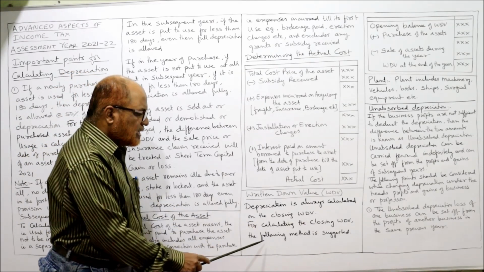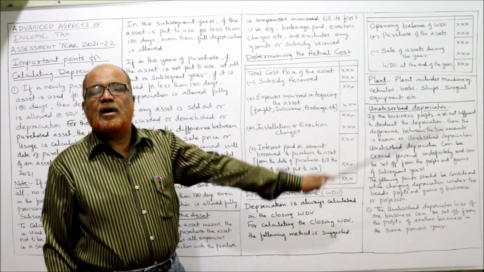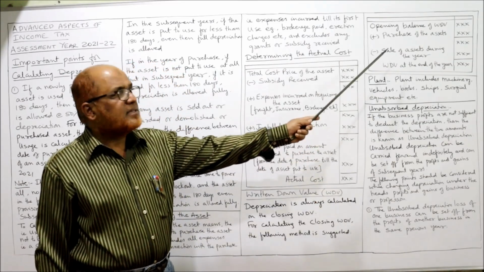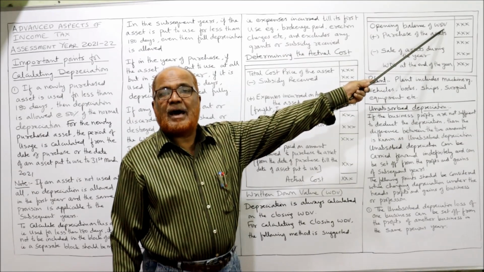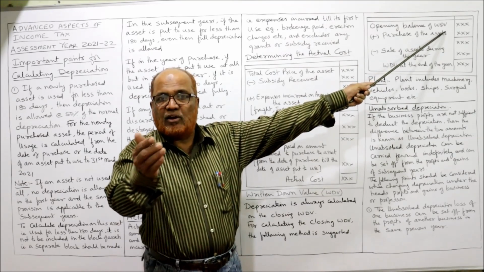For calculating the closing WDV, the following method is suggested. How to calculate the closing WDV? See here. Opening balance of WDV. First we take the opening balance of written down value, the beginning of the year.